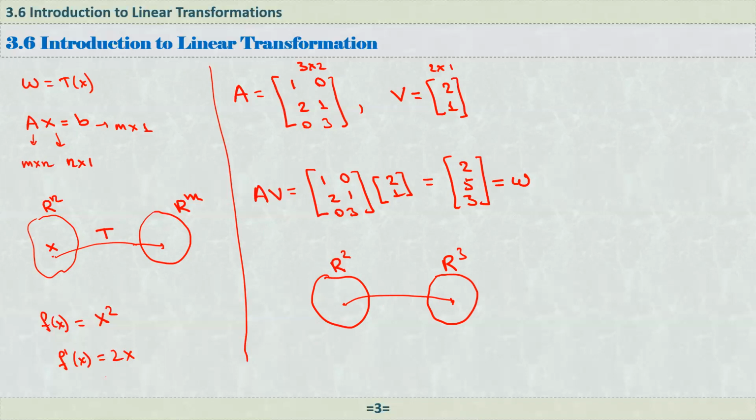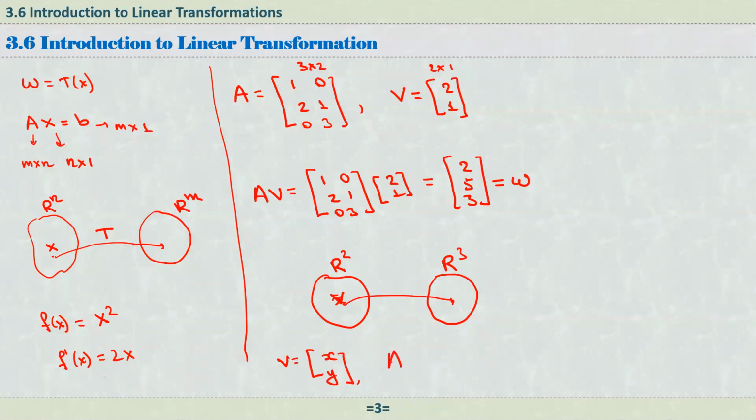Now we can describe this transformation more generally. Here, instead of V being 2, 1, if I put any vector from two-dimensional space, then what vector does this matrix take it to? Let's say it is a vector v whose components are x and y.